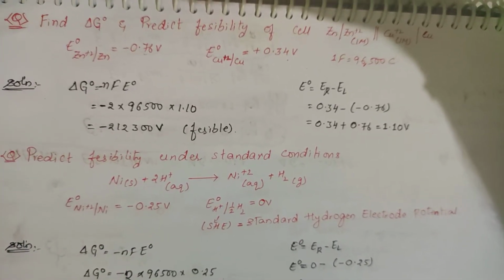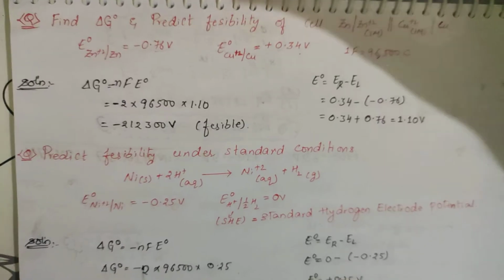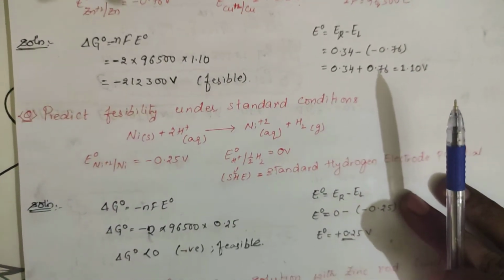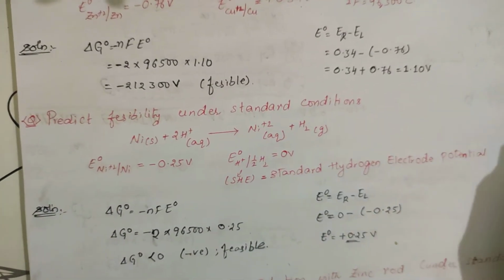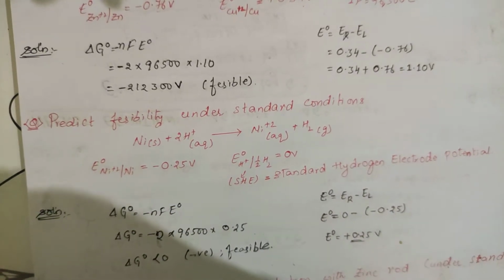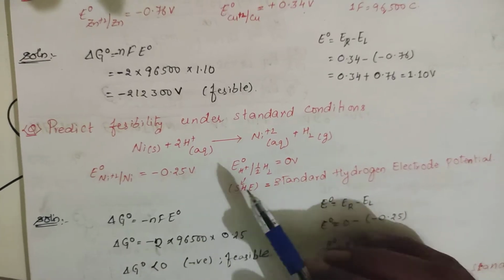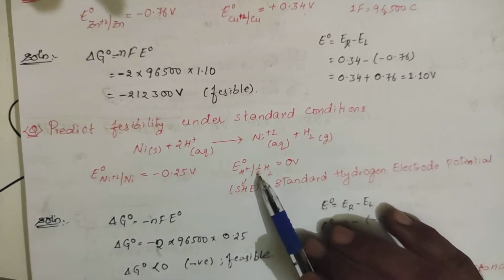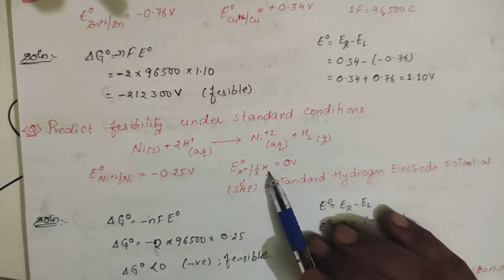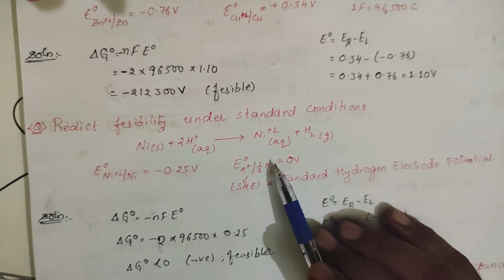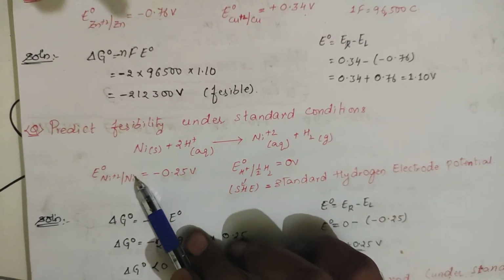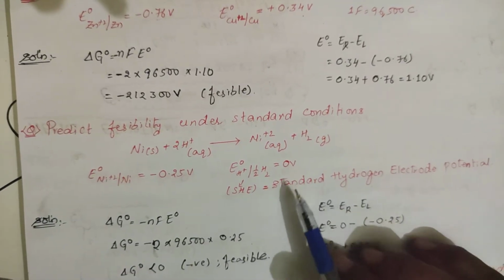Okay, let us take one more question. Predict the feasibility under standard condition. Nickel in the solid state with 2H plus in aqueous state getting converted to Ni plus 2 in aqueous state plus H2 in gaseous state. E naught for Ni plus 2 to nickel is mentioned as minus 0.25 volts. E naught for H plus to half of H2, what is happening? Reduction. Here plus 1 to 0, reduction only. He has mentioned 0 volt.